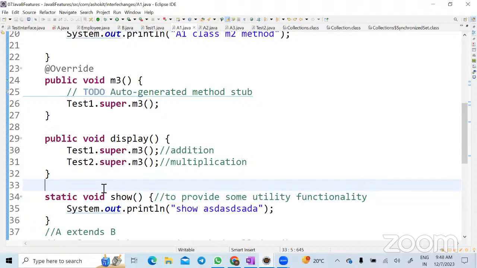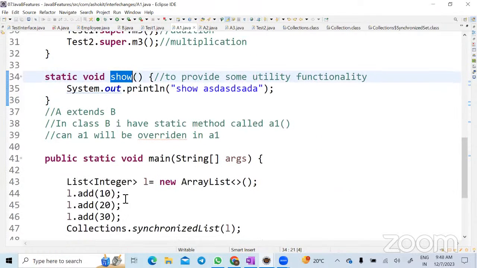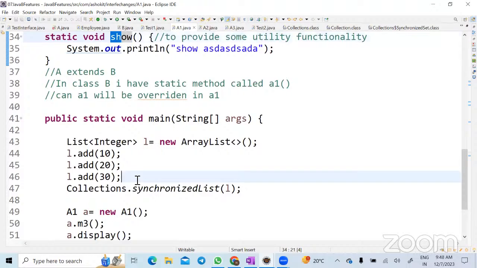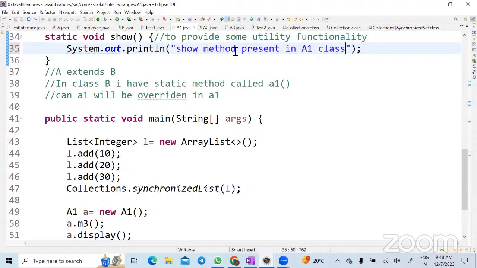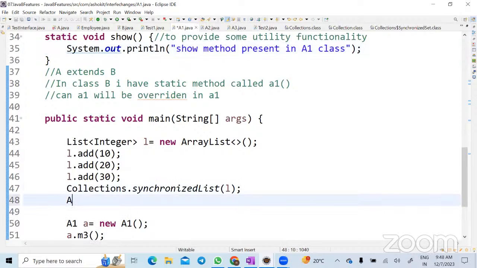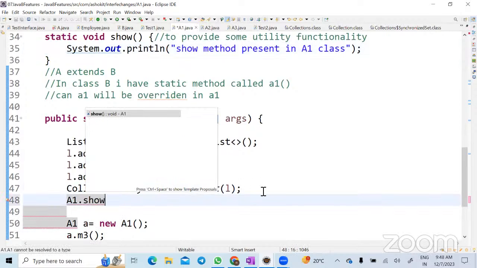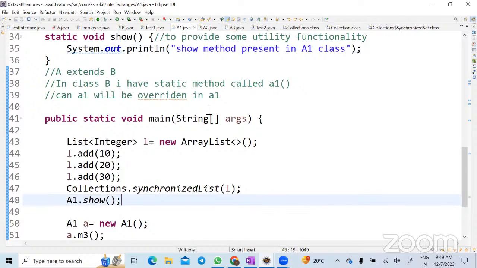Now the next question is, how can I call the static method present in a class? Class name followed by method name, like the show method present in the A1 class. Now, how can I call the static method present in an interface?